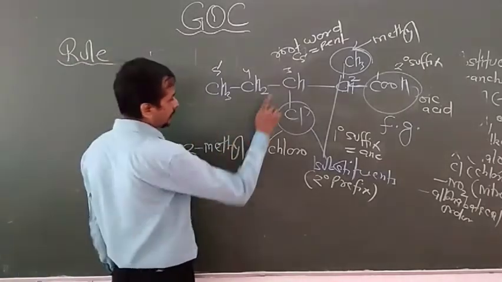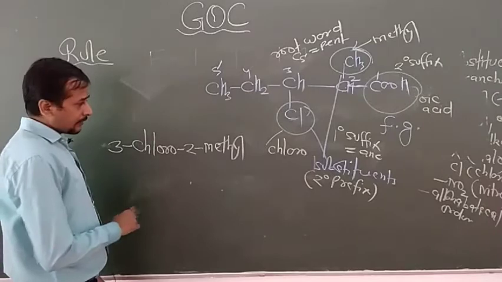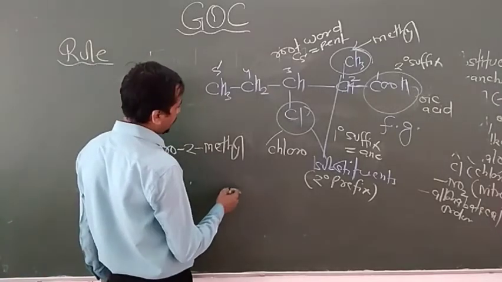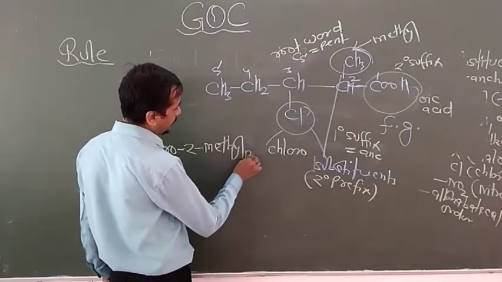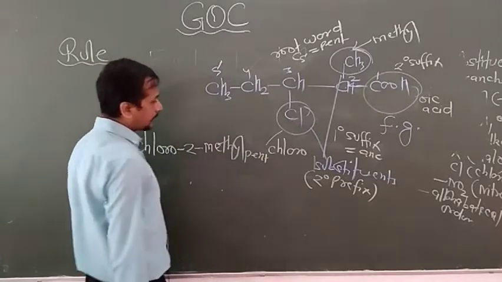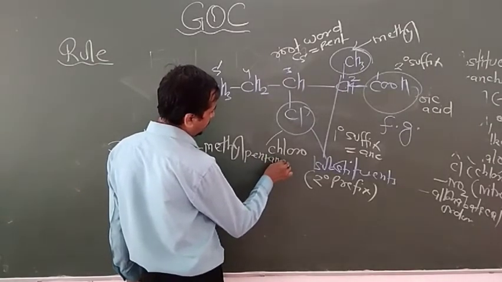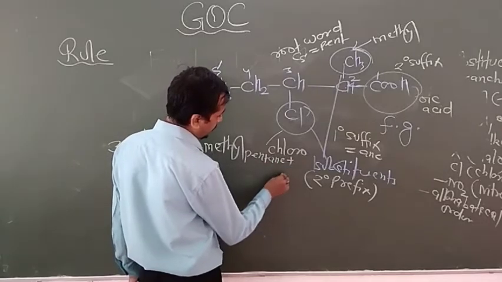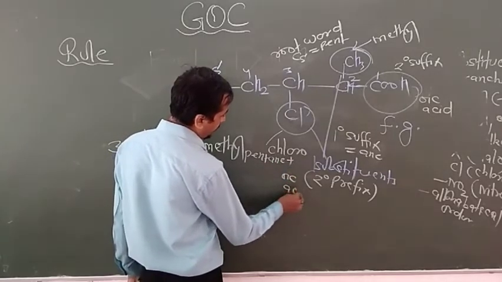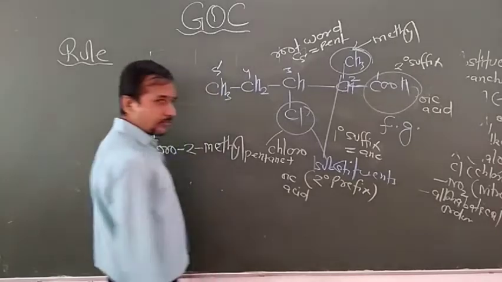Now parent is written after the substituent. So here the parent is pent, and it contains single bond carbon, that's why ane, plus oic acid, the name of 2 degree suffix.